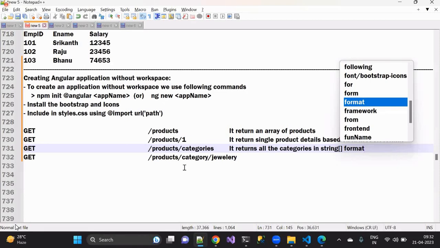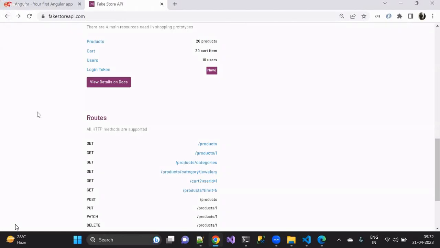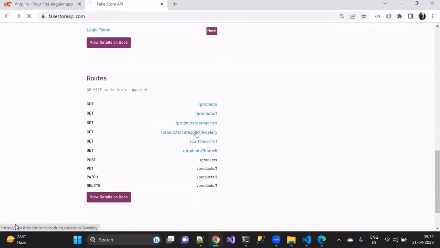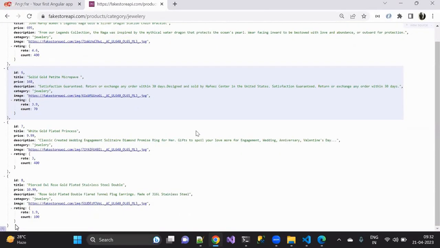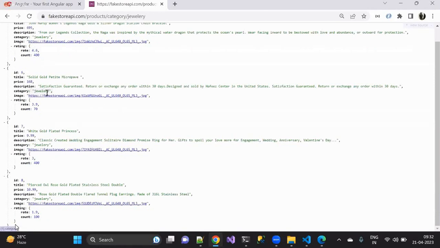And at the same time, when I say product slash category slash jewelry and I give this, you can see it returns the list of items where the category is jewelry only. You can see 1, 2, 3 and 4 items it returns. Understand? And here also it's not a string type.